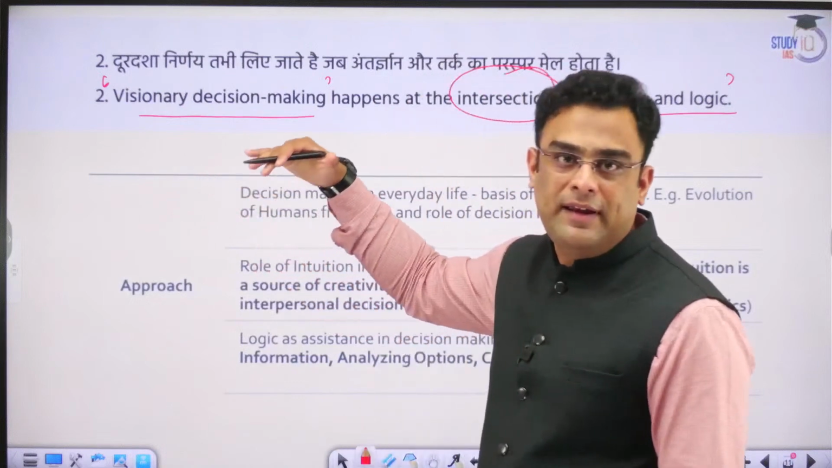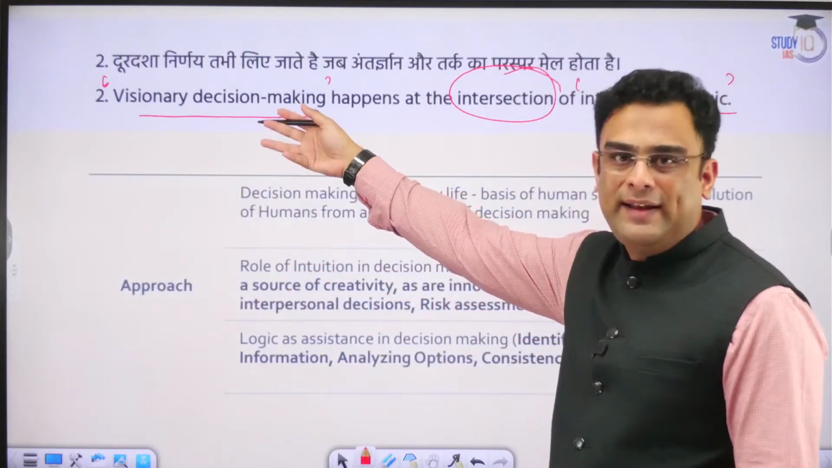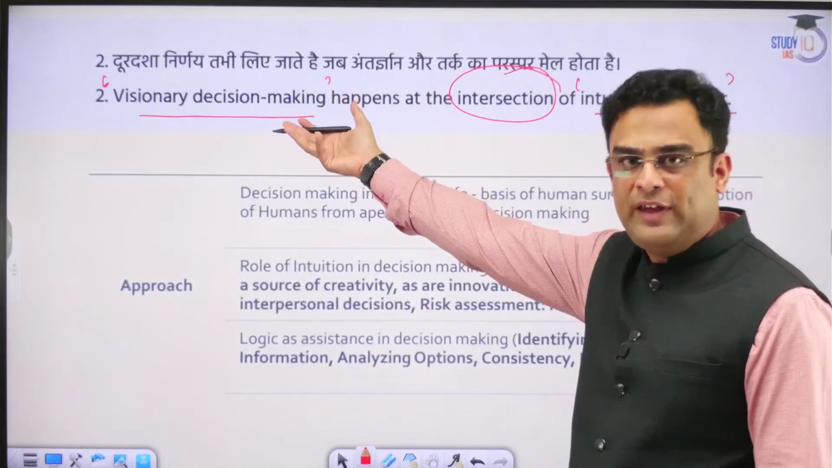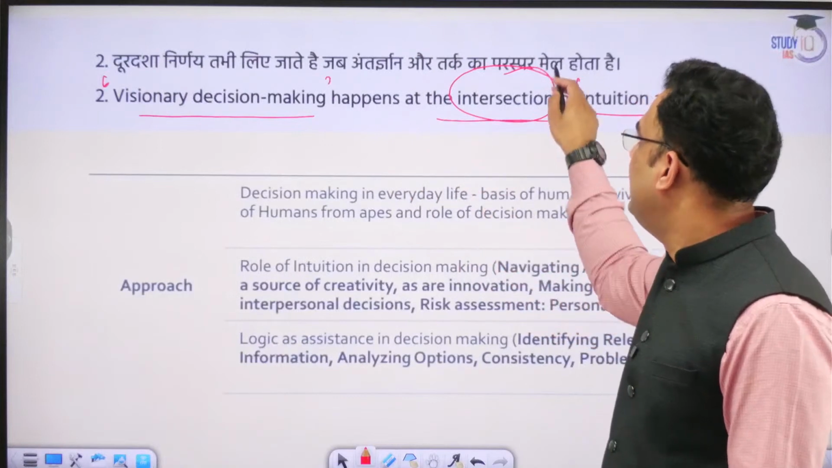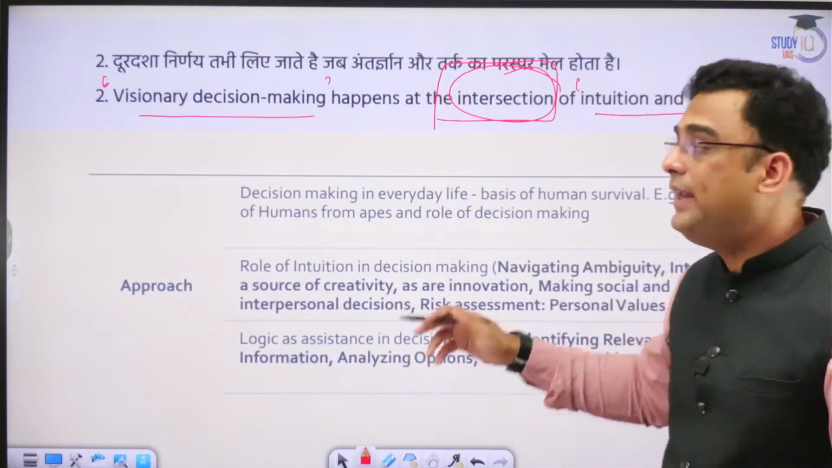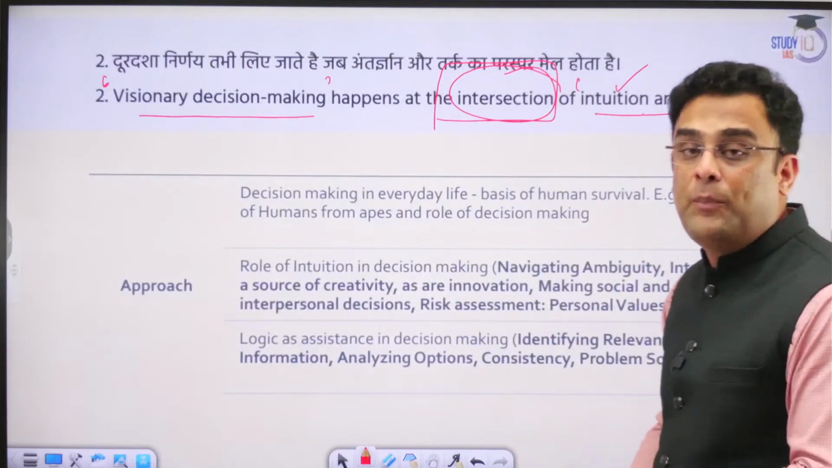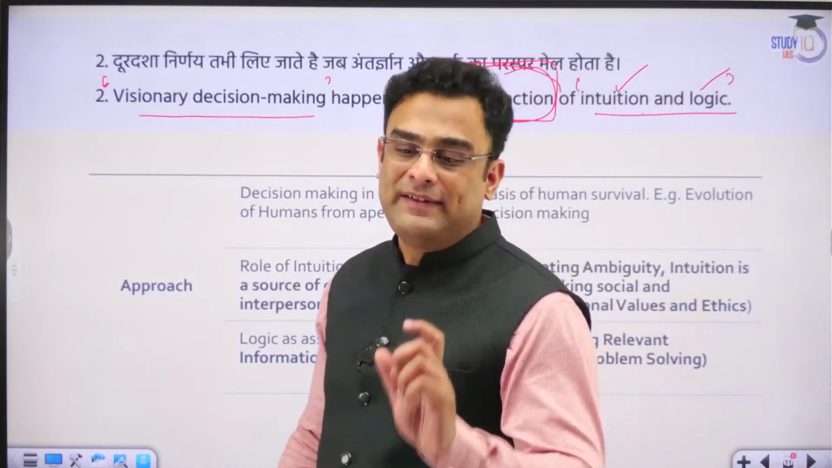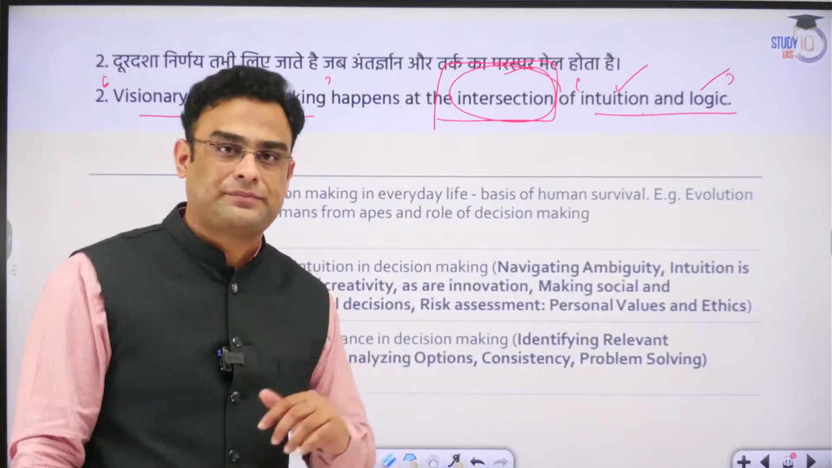The topic gives us the relationship that A, or K1, if we can call it the first keyword, that is visionary decision making, always takes place when there is an intersection or symphony between these two aspects, intuition and logic. So both have to be present to make a particular decision a visionary one.